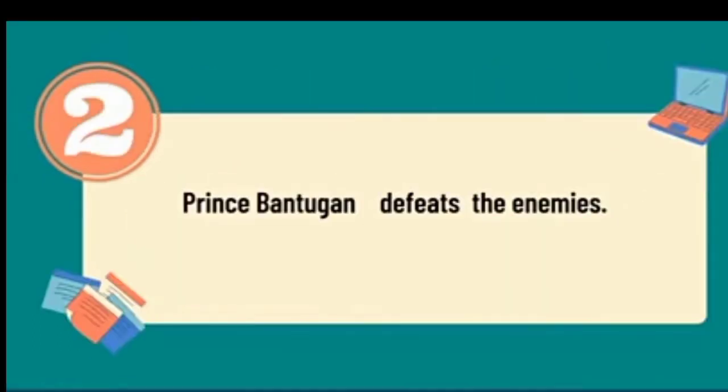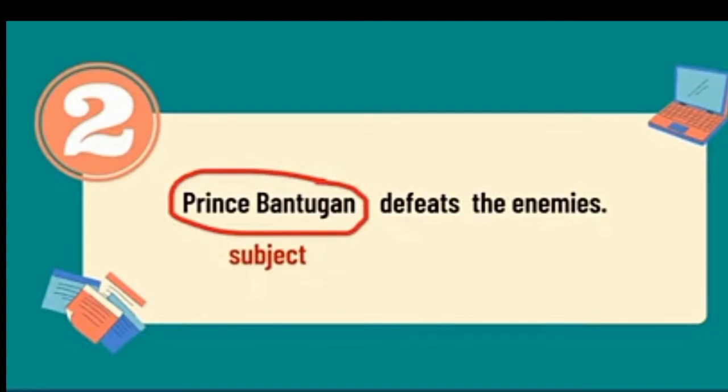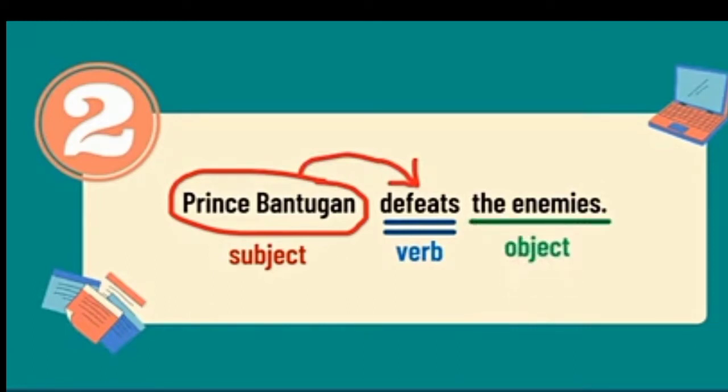Here is another example. Prince Bantugan defeats the enemies. Can you now identify the subject of the sentence? Alright, Prince Bantugan is the subject of the sentence. He is the doer of the action, defeats. And the object of the sentence is the enemies. The receiver of the action defeats.